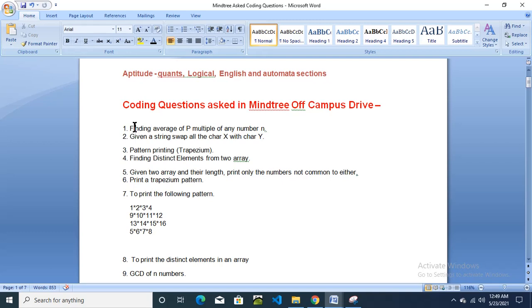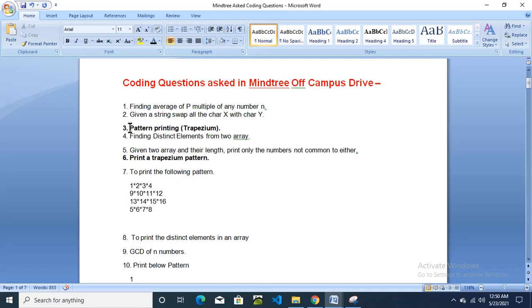First is finding the average of multiples of any number n. Given a string, swap all the character x with character y. Pattern printing, trapezium. Finding distinct elements from an array. Given two numbers and their length, print only numbers not common to either. Then print trapezium pattern. See, this question is asked again. You can see the third and sixth question. This question is asked again. So prepare for this question: printing pattern, trapezium.